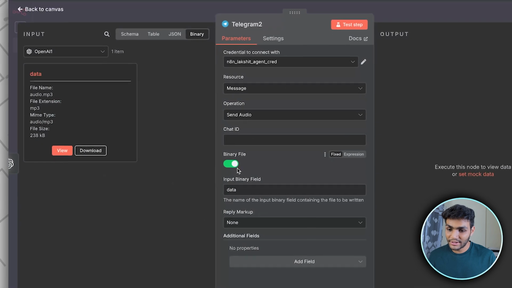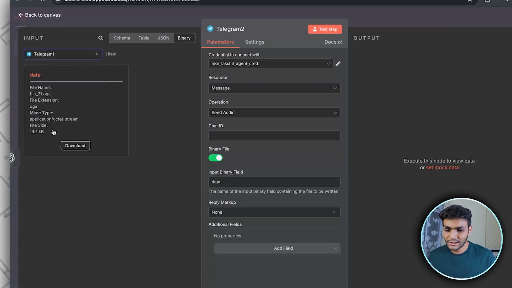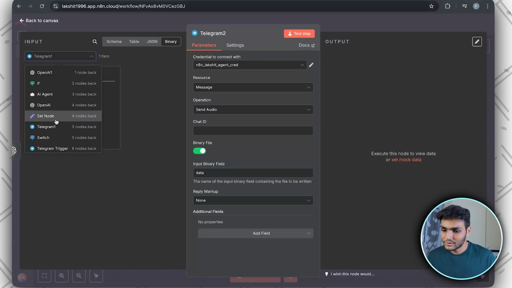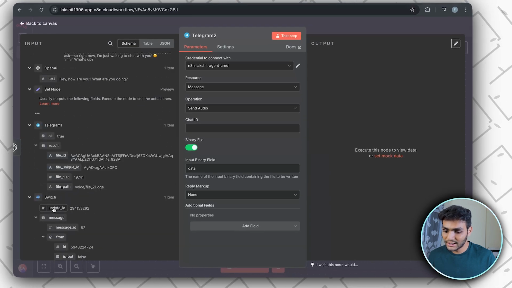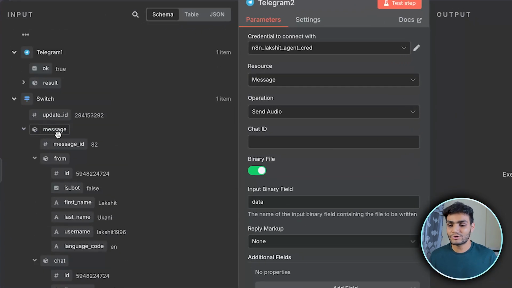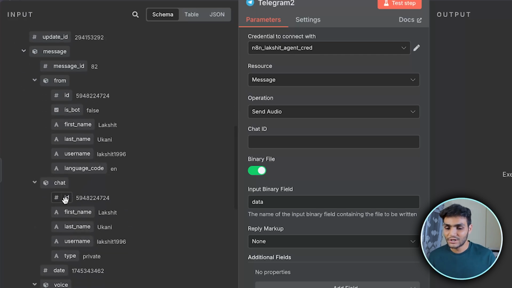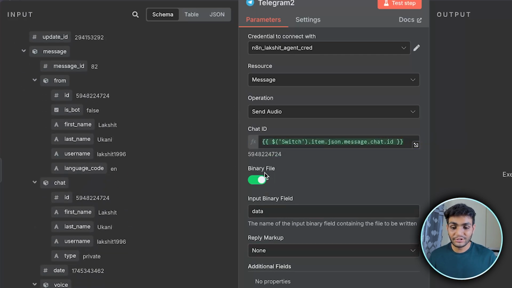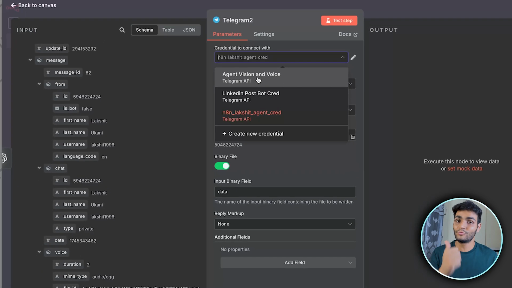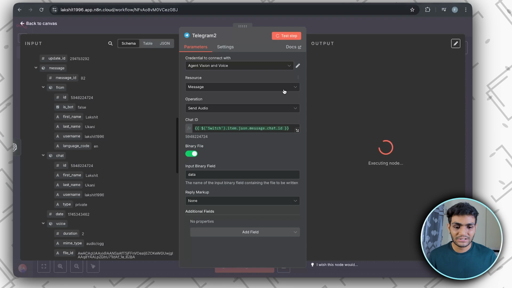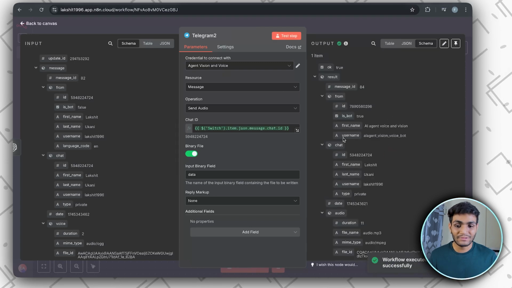Then turn on the binary file. We'll select the Telegram because we need the chat ID. We'll go to the Telegram trigger part, and we'll be looking for the chat ID. Sorry, not Telegram. Go to the switch part, because from the switch we got the chat ID. So we'll have a chat ID over here. We'll keep this binary file on because we have generated a binary file, and we'll just change the credential to the channel to which we are sending the ID. Let's test it, and you can see the message has gone.